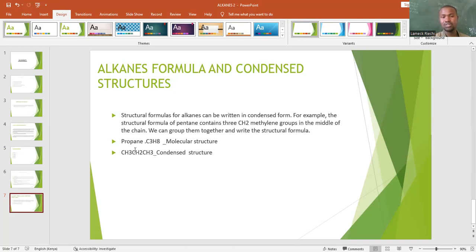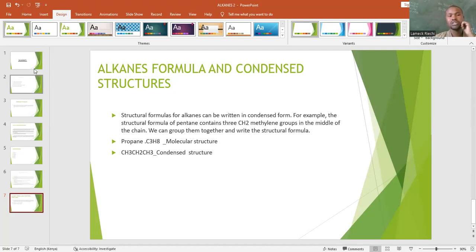Propane is number 3, so it has 1. When you go to butane, it has 2. When you go to pentane, it has 3. When you go to hexane, it has 4, until you reach decane. Yes, this is according to my presentation.